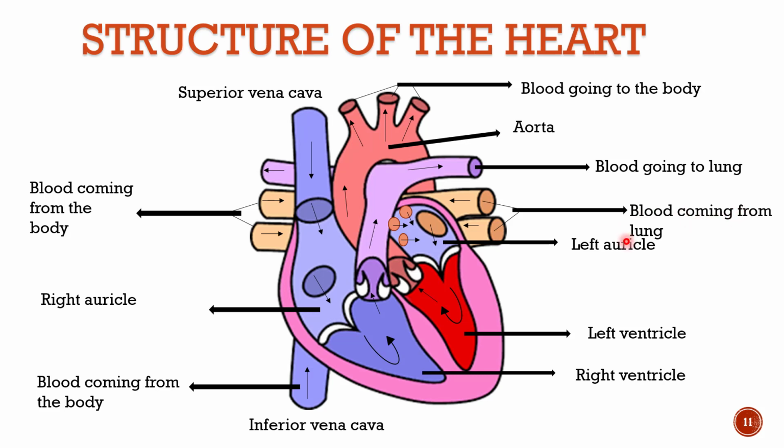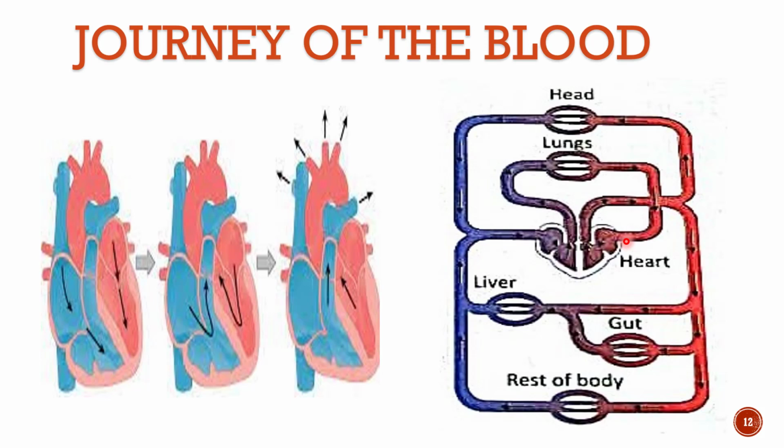Now let's see the journey of the blood in our body. Right auricle is collecting the blood from the body through the superior vena cava and inferior vena cava. Once the blood is collected in the right auricle, it goes to the right ventricle. From the right ventricle, it moves toward the lungs, and it comes back from the lungs and gets collected in the left auricle. From the left auricle, the blood is moving toward the left ventricle, and from the left ventricle, the blood gets collected into the aorta, and from the aorta, it moves toward all parts of the body.